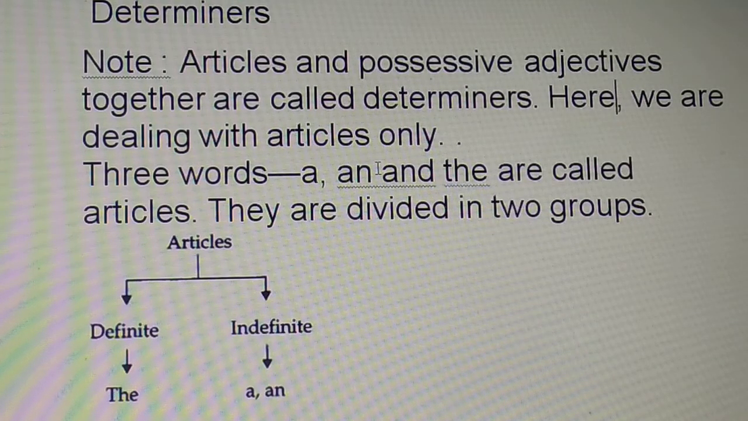So today we'll do determiners. We have already done this. Again we'll do it, okay? So that you are thorough with it.